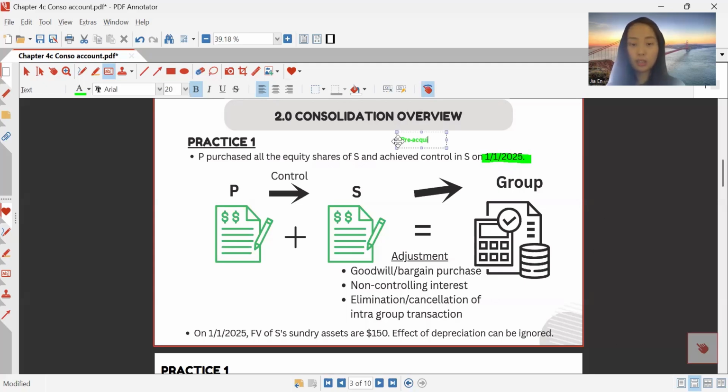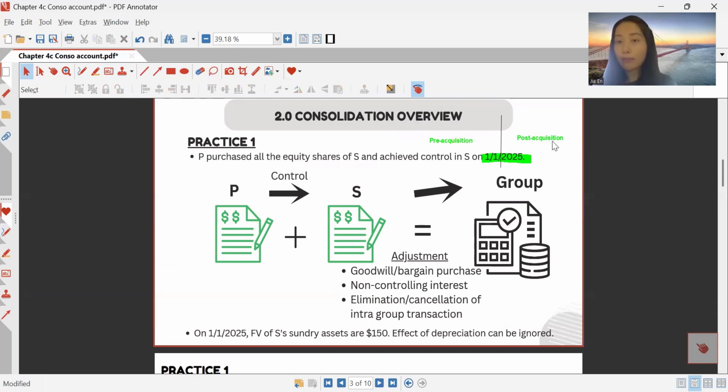pre-acquisition. And whatever happened after the cut-off date is post-acquisition. This cut-off date is very important because we only consolidate whatever is post-acquisition. Whatever is pre-acquisition, we wouldn't consolidate, because those are the transactions that happened before the parent achieved control. Hence, it is not right to consolidate those transactions.